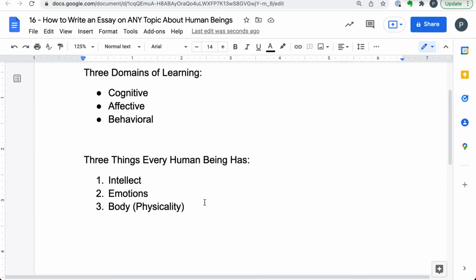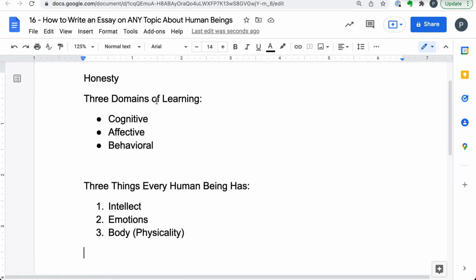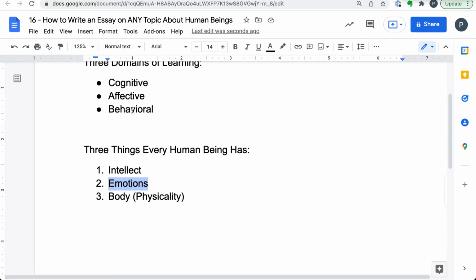Now, just look at these 3 that the student is asking. We need to write about honesty in terms of cognitive, affective, and behavioral. Well, cognitive is about thinking, which is intellect. Affective is again about emotions. To be affected by something means to emotionally respond. And behavior is, of course, body.